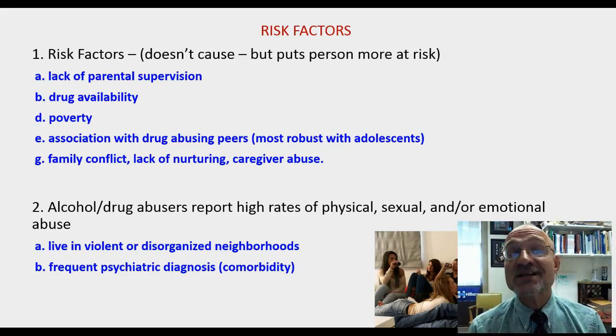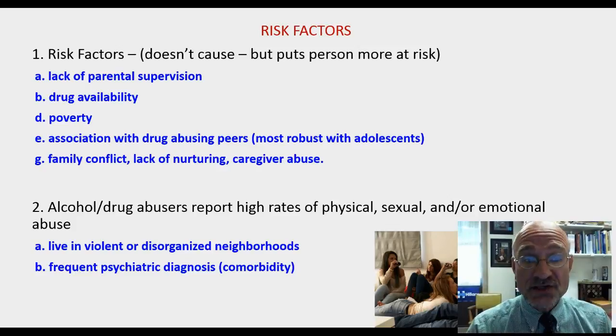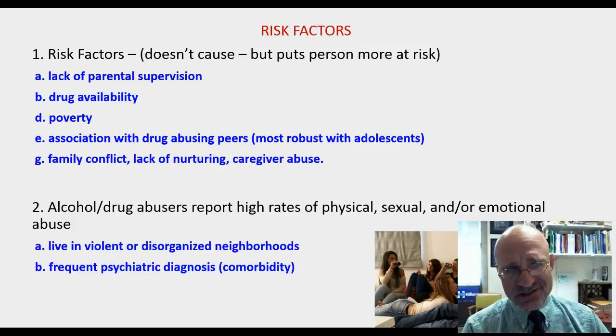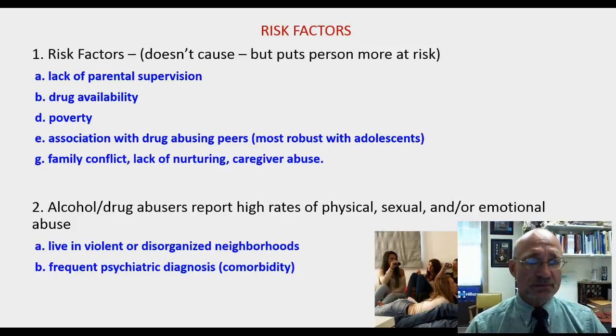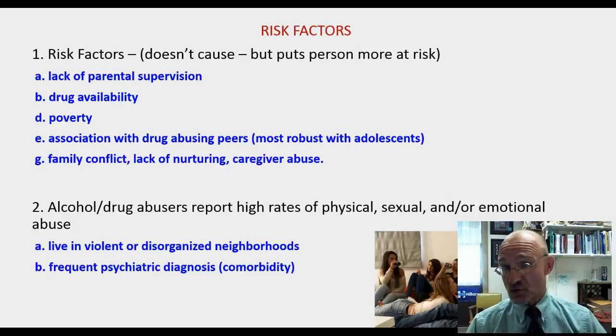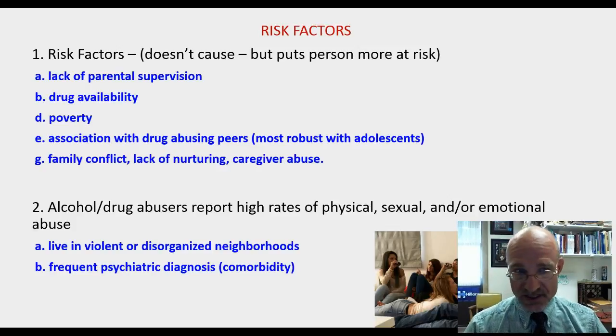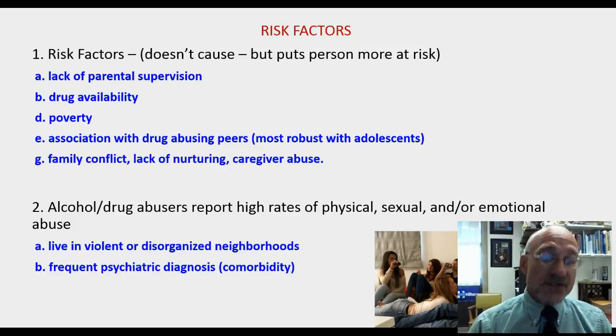Now, there are some risk factors that put a person more at risk to abuse a substance. It doesn't mean it causes this, but it puts them more at risk. And you can see these: lack of parental supervision, the availability of drugs, poverty, association with drug abusing peers, most robust with adolescents, and then family conflict and those sorts of things.